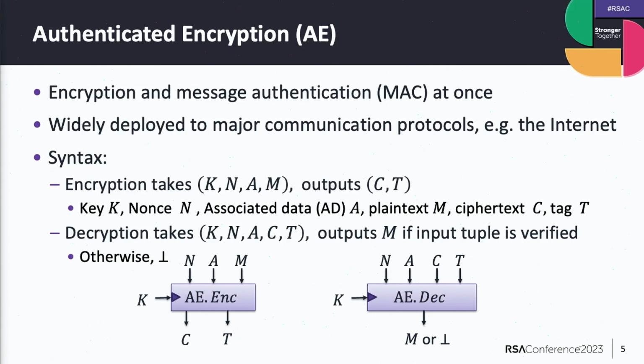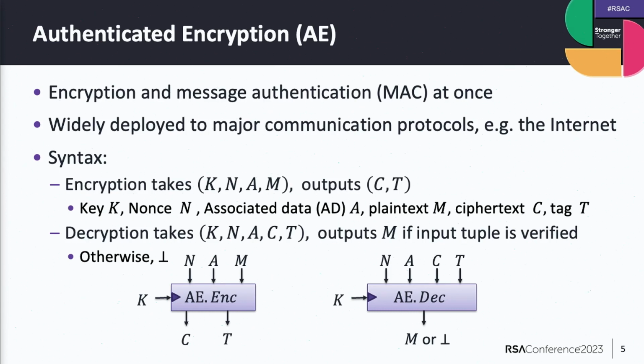And it has now been widely deployed in major communication protocols. The most typical, famous one is TLS deployed on the internet. And of course, most encrypted communication today is more or less using authenticated encryption.